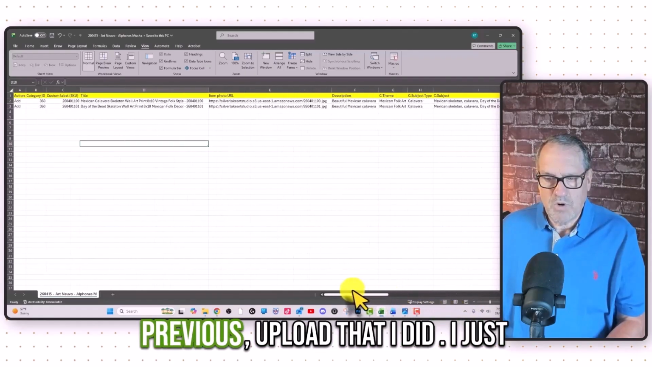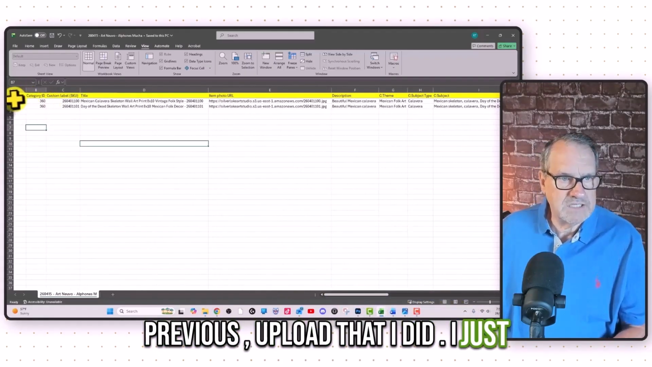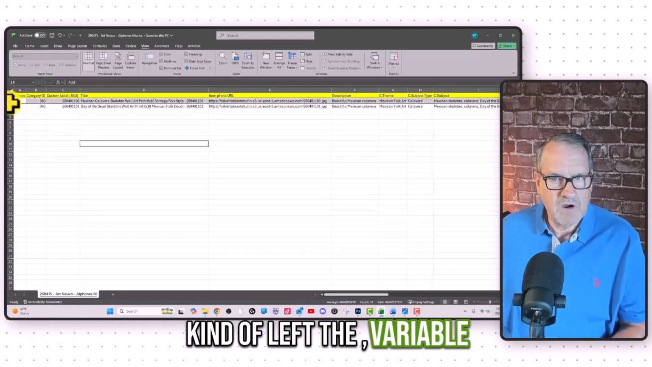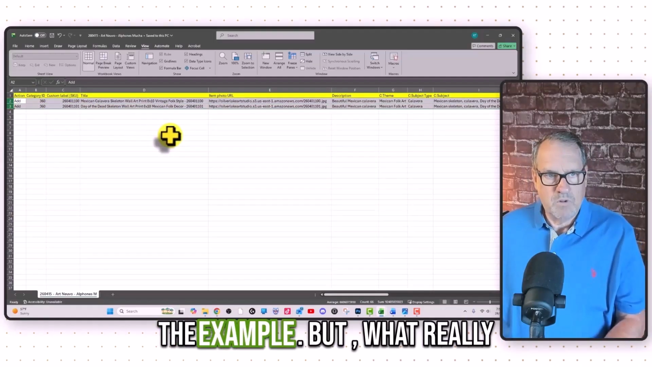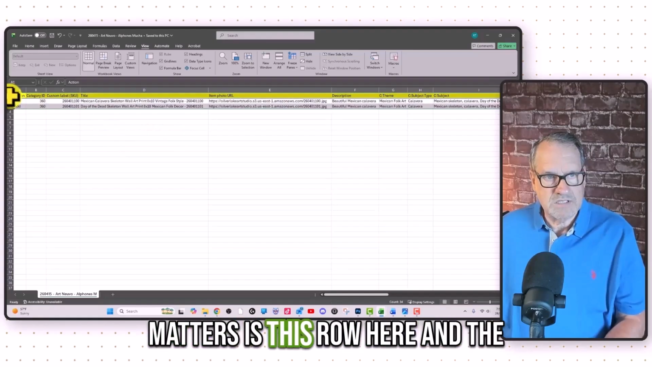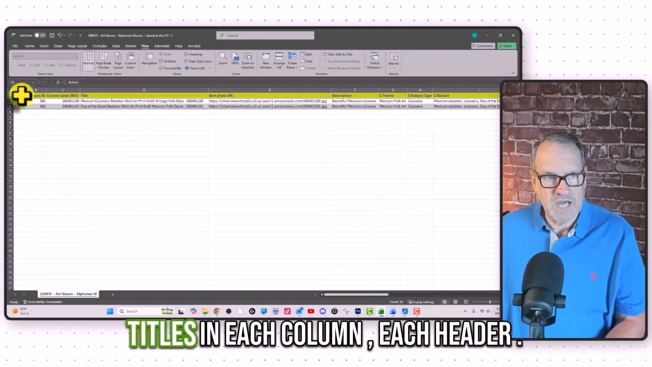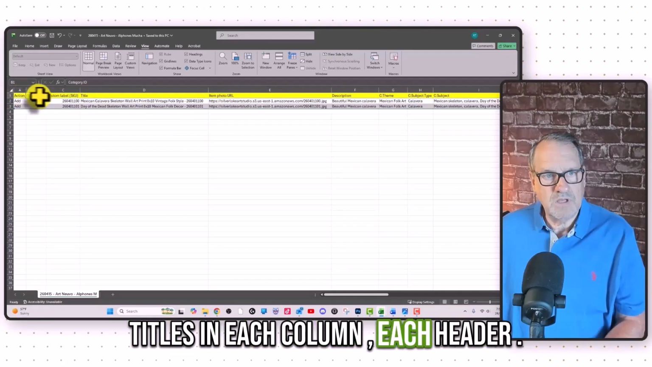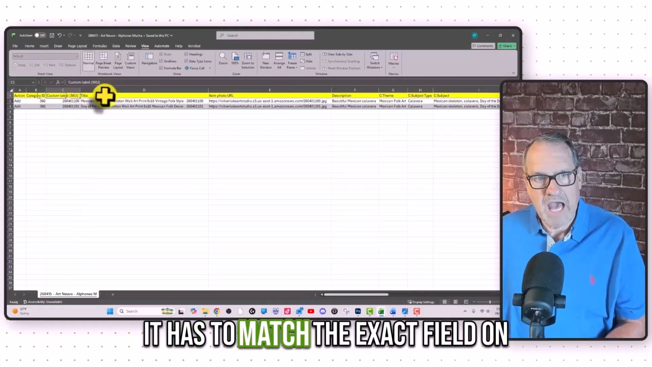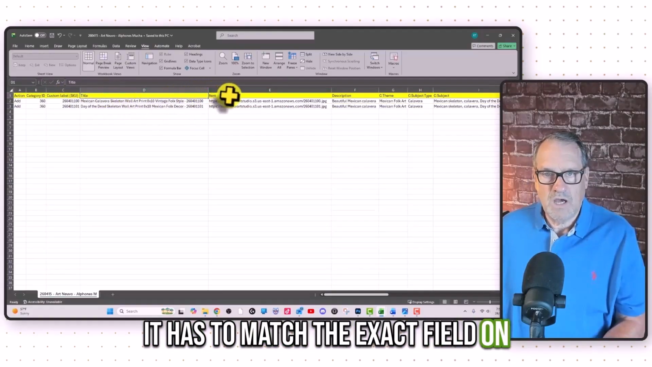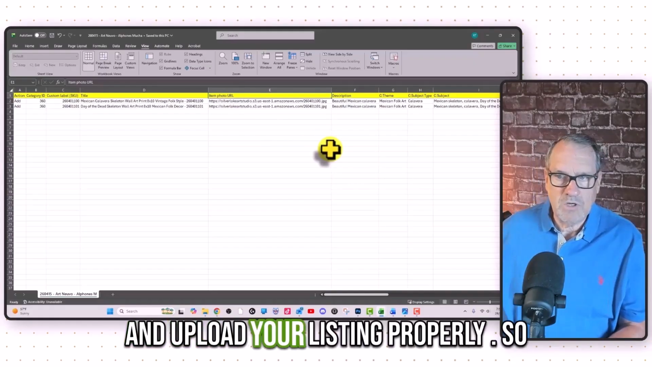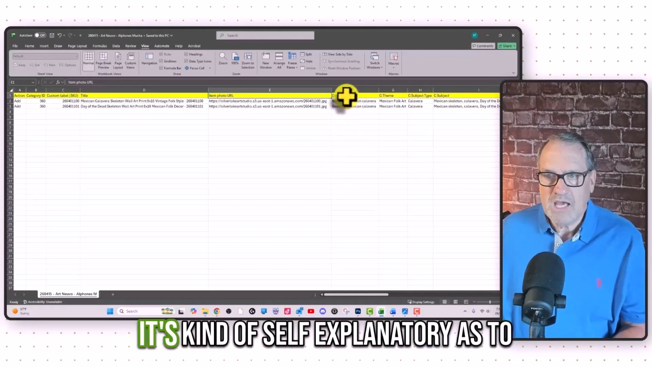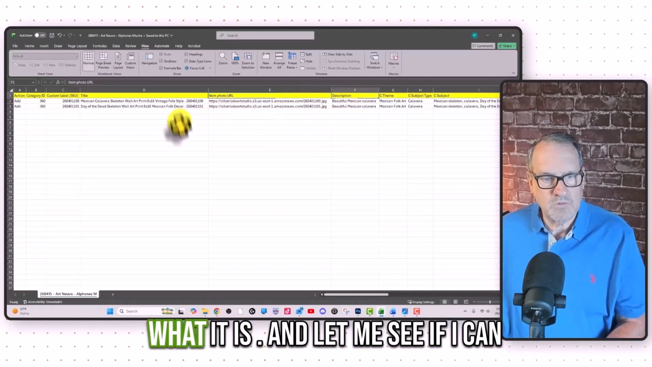This is from a previous upload that I did. I just kind of left the variable information on here for the example, but what really matters is this row here and the titles in each column, each header. It has to match the exact field on eBay in order for it to map over and upload your listing properly. So it's kind of self-explanatory as to what it is.